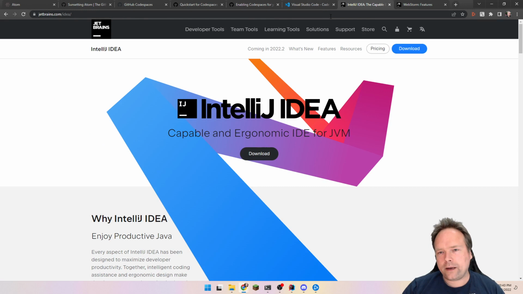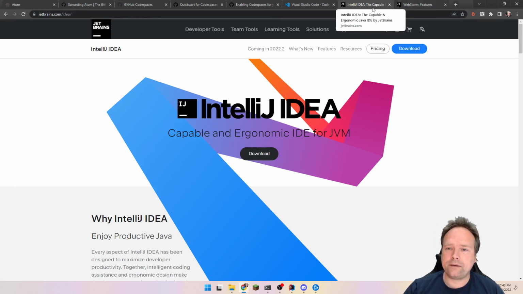IntelliJ, on the other hand, is quite bad when it comes to WSL. Some versions actually work quite okay with WSL, Windows Subsystem for Linux, but I actually think that the newer versions, if you have a new version of WSL, a new version of IntelliJ, then I think it's very, very slow. It starts with indexing all of the JDK files, even though it just indexed all of those files just before, and then if you close IntelliJ and start up again, then it starts indexing once again. So I would definitely recommend that if you use IntelliJ, then do not use WSL.